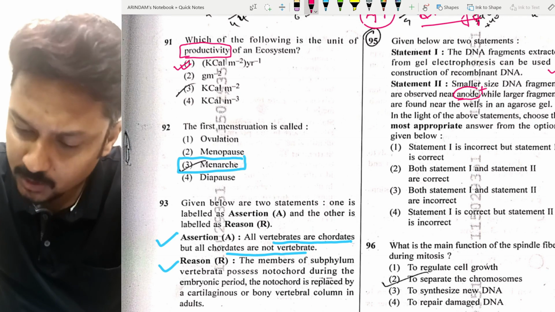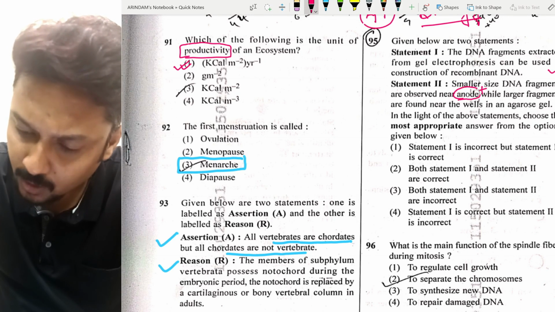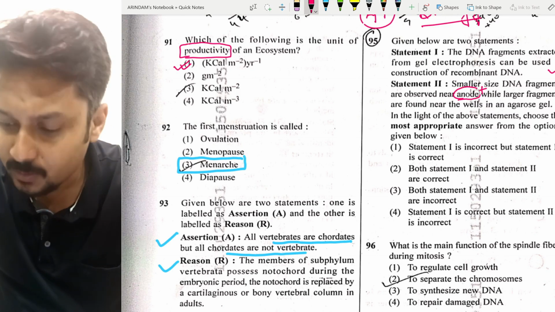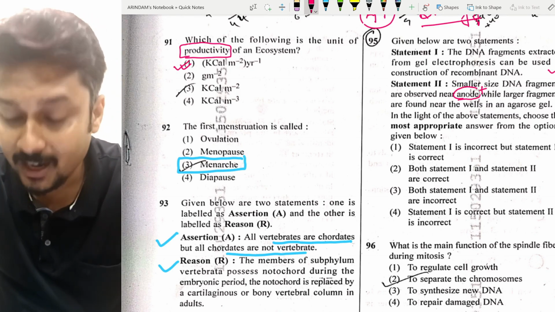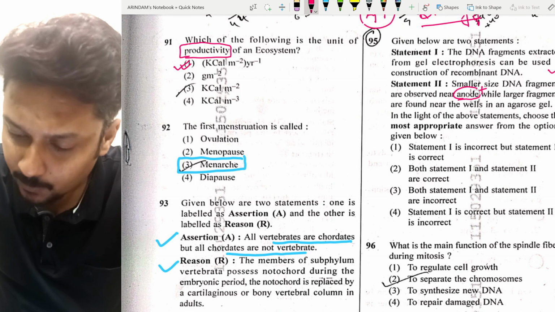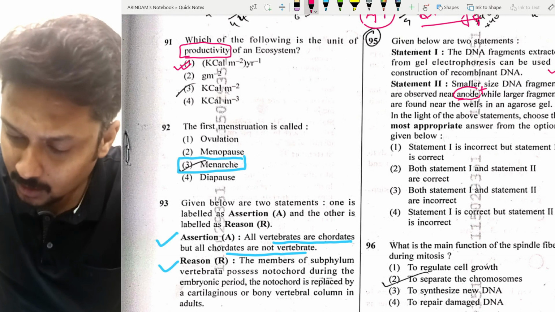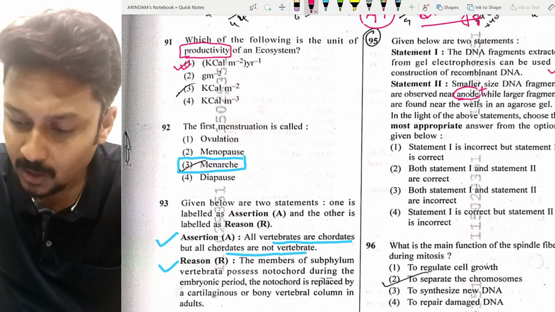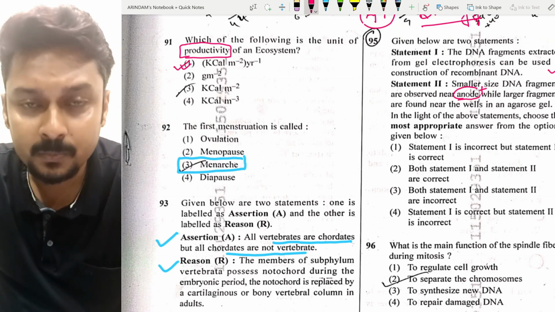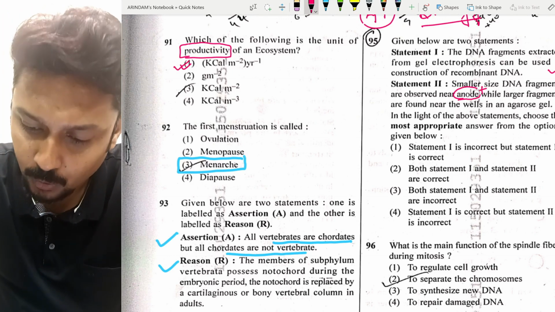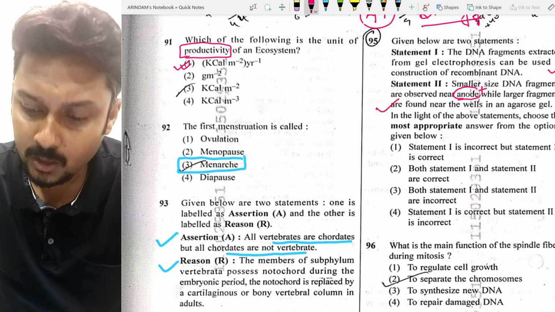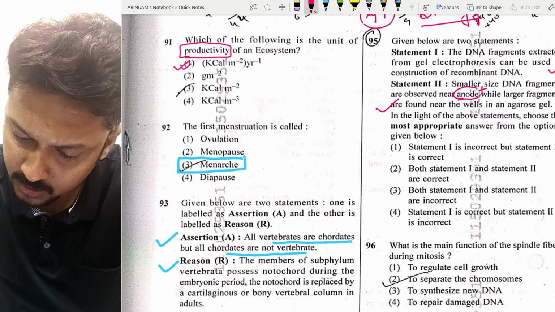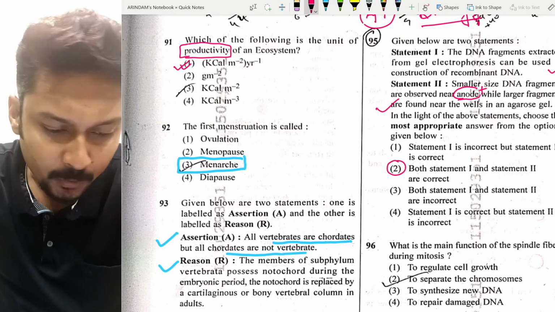So if we recall our earlier memory, if this is the positive side and this is the negative side, because DNA is negatively charged, towards the well we can see the large fragments are located, that means towards the negative charge. As the smaller fragments are there, they run towards the positively charged pole. So statement 2 is also correct, statement 1 is also correct. So both statements are correct, statement 1 and statement 2, option number 2.